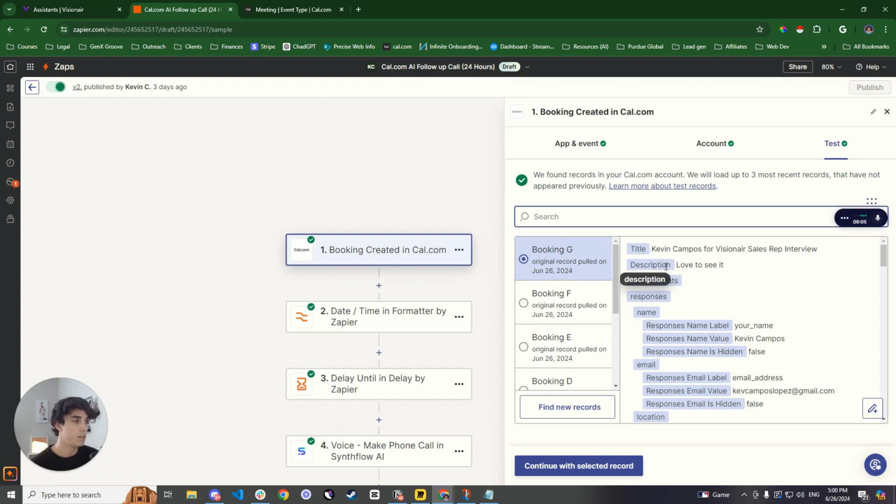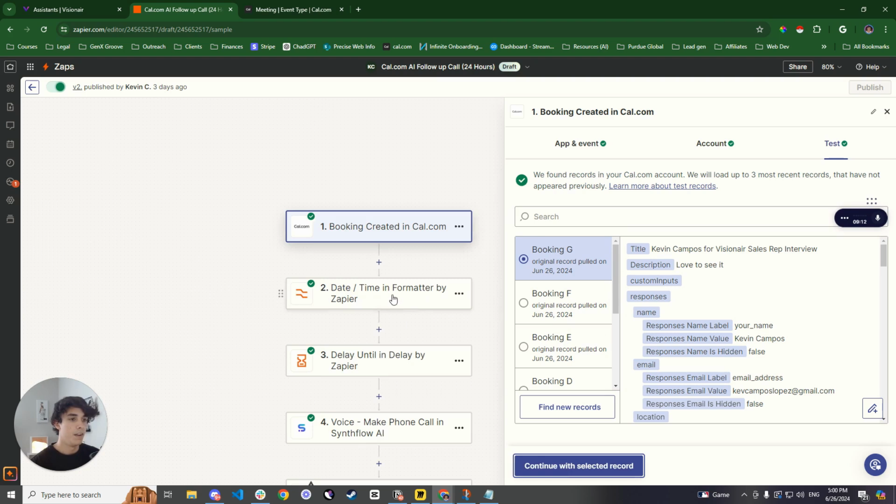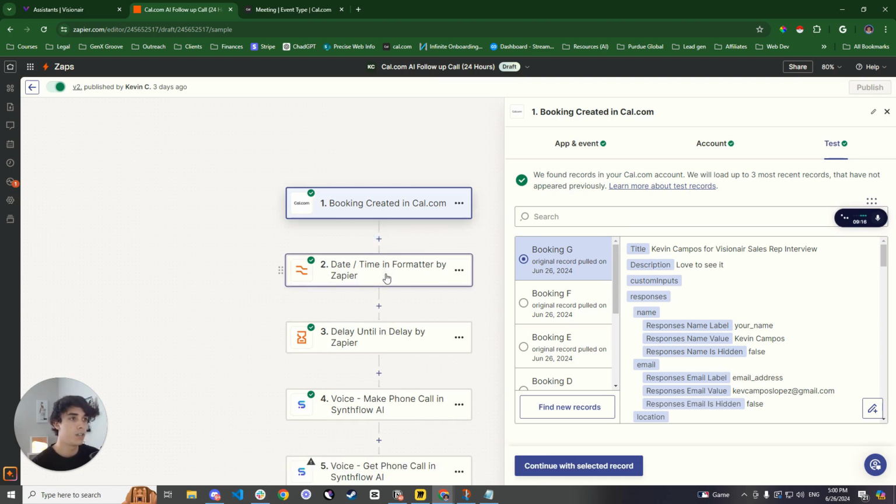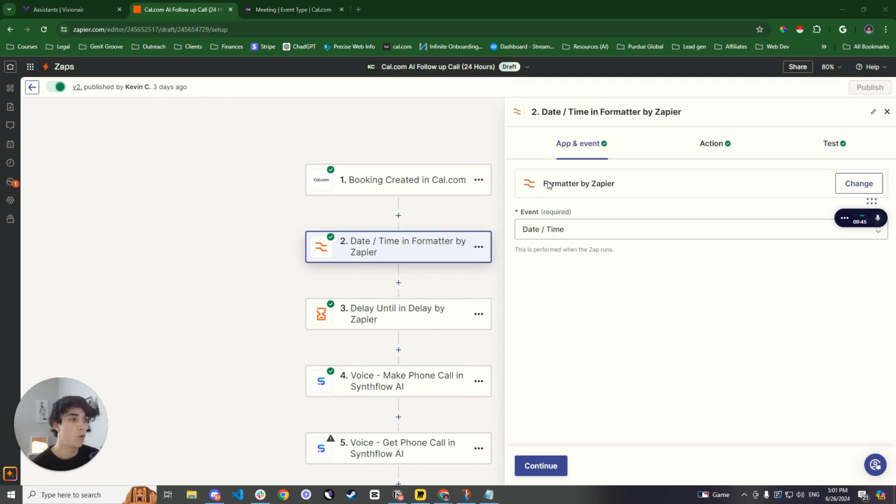This is one that I actually just booked right now, just as an example. And then we're going to select this record. Now, you want to select a different action called date time in formatter by Zapier. So the action for this one would be formatter by Zapier, and then you're going to select date and time.